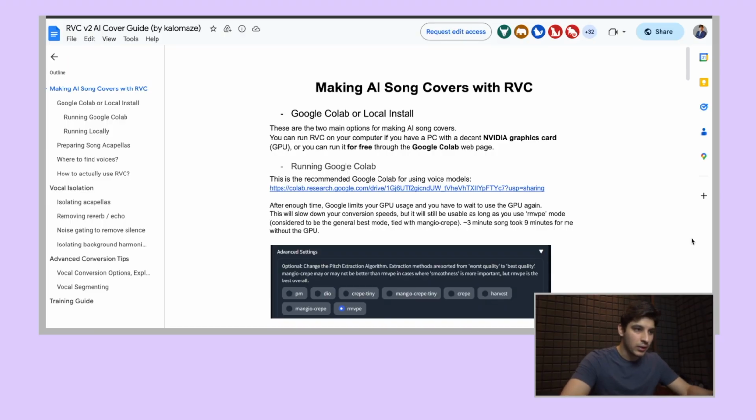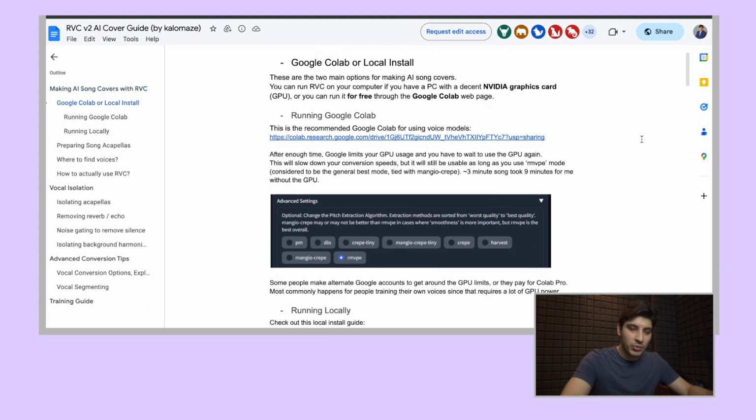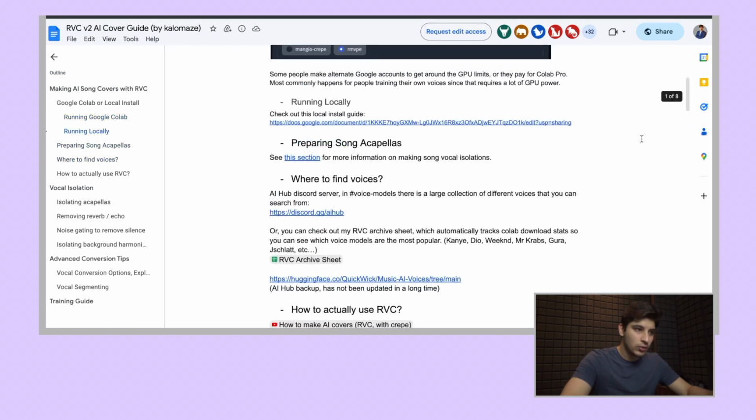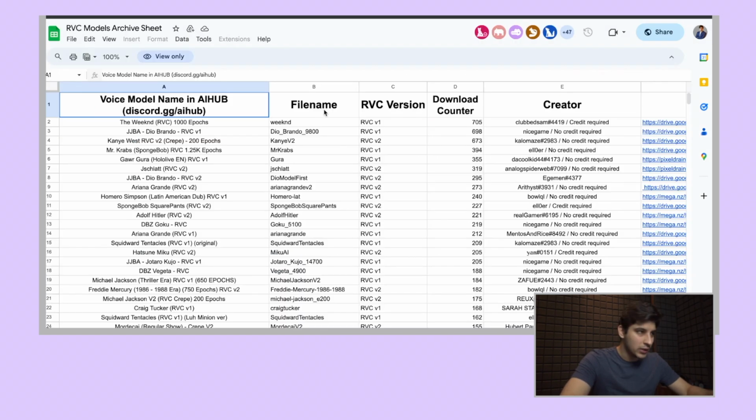We have with us here a link to a Google Doc which highlights all the instructions for what you need for this. So first, you could do this either using an NVIDIA graphics card, or you could do this using something called Google Colab, which I'm going to show you later. This is the document. The link for this document is in the description below. We have with us here also an archive or a list of all the cloned voices we have so far. This is all from a Discord server.